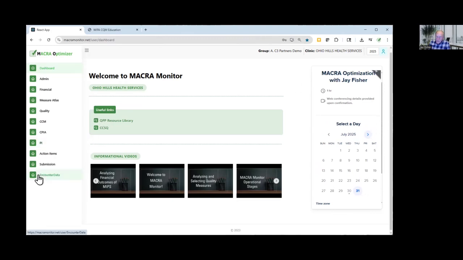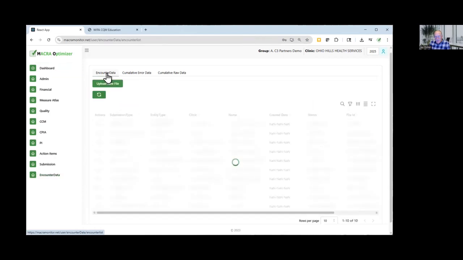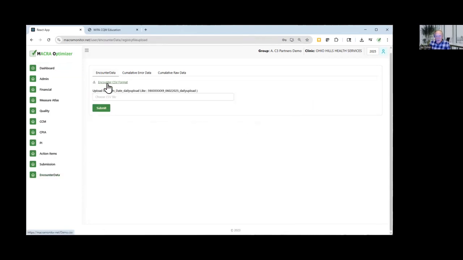So if you're a registry, you're going to be uploading data. You're going to start with a file that you create, and I'll show you where to get that file and what the format will look like. But you'll click on the bottom link. Right now it says encounter data. Sometime after the publication of this video, we're going to be changing this to say registry data. The important thing is it's the bottom link in the left-hand navigator. You click on that link and there'll be another link here that says encounter data. You'll click to upload a new file.